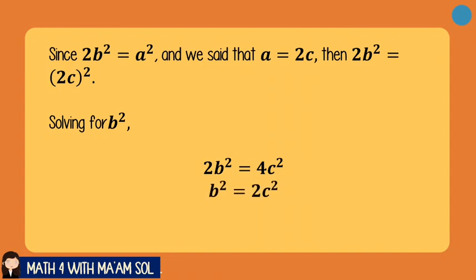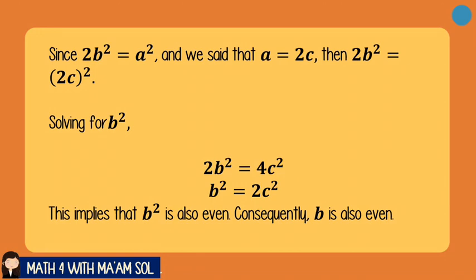And of course, we could solve for b squared by dividing both sides by 2, and we get b squared is equal to 2c squared. Now look at the form of b squared. It's equal to 2 times a number. That would mean that b squared is also even. And since b squared is even, its square root b is also even. What does that imply?